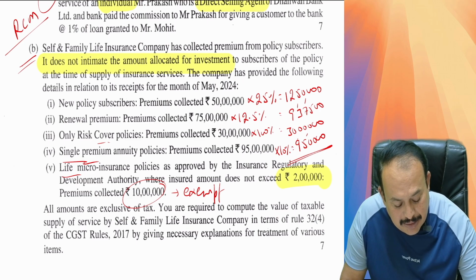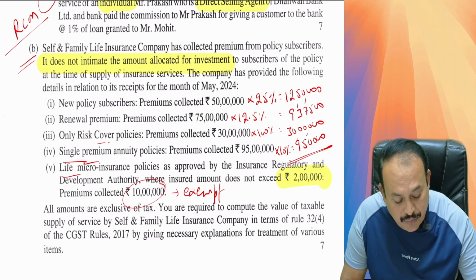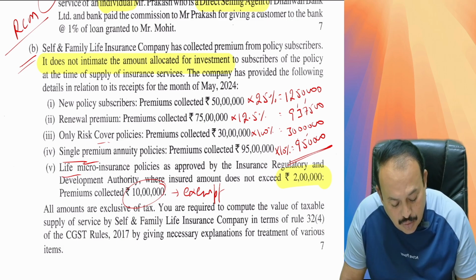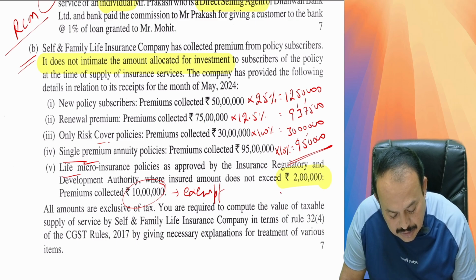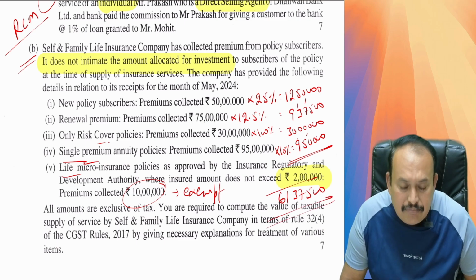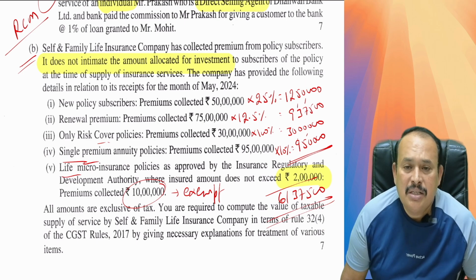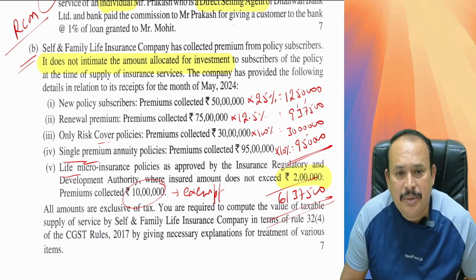Our taxable supply here is 12 lakh 50,000 in the first case, 9 lakh 37,500, thereafter 30 lakhs, thereafter 9 lakh 50,000. Totally it comes to almost 61 lakh 37,500, our total value of taxable supply in the given case. Got it, my dear friends?